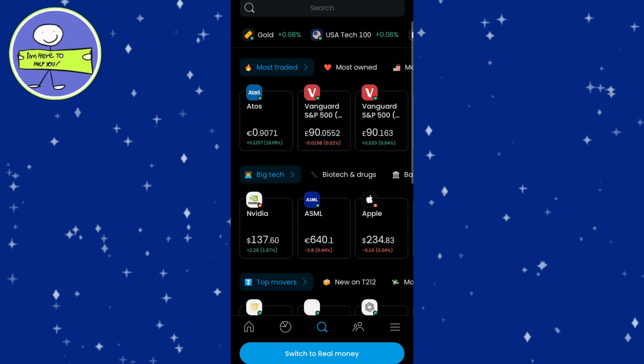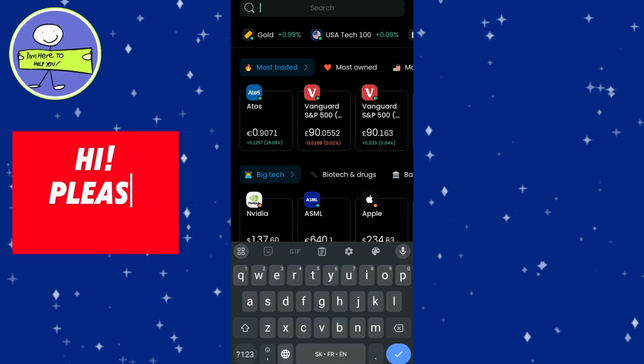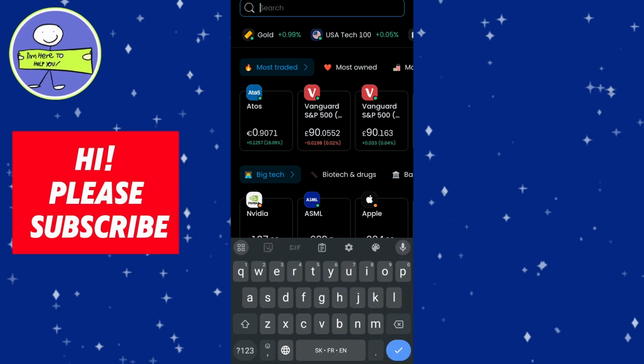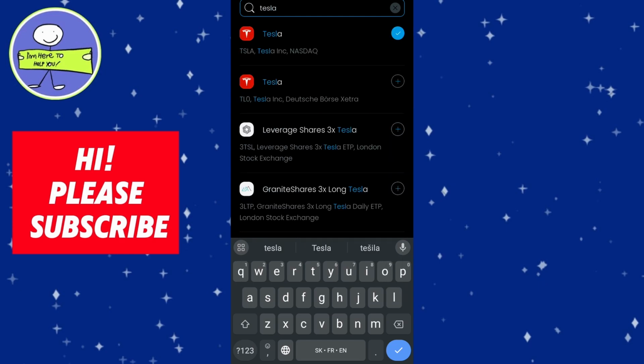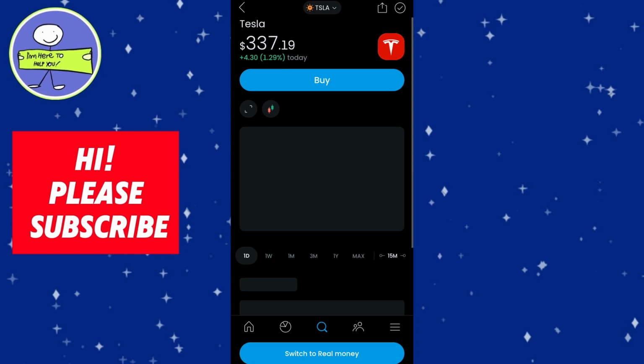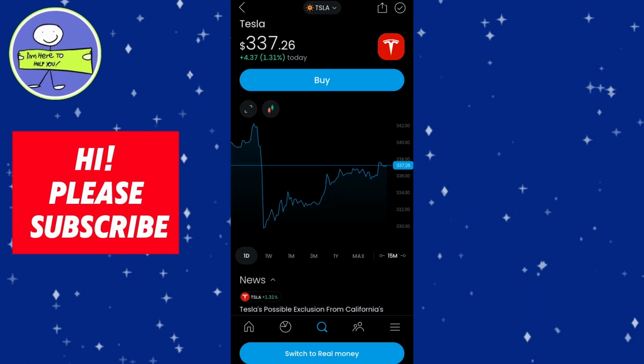Make sure you pay attention to the ticker symbol, which is a unique identifier for the stock you're buying. Tesla, for instance, has the ticker symbol Tesla on the Nasdaq, while the Frankfurt listing might have a slightly different code, such as TL5. Once you've chosen the correct listing, click on the Buy button. You'll be presented with two main order types.